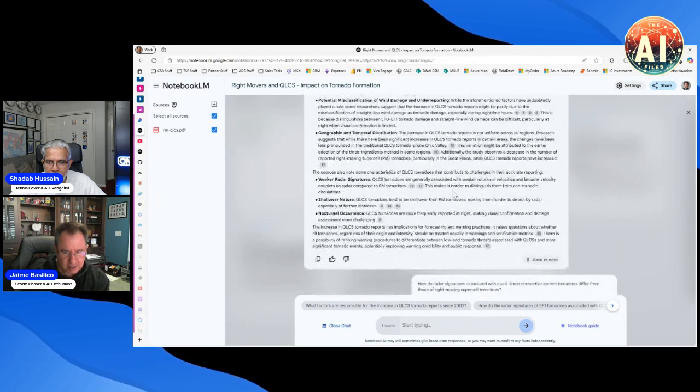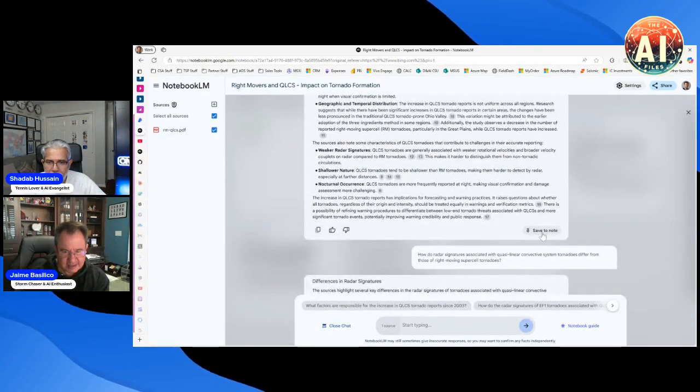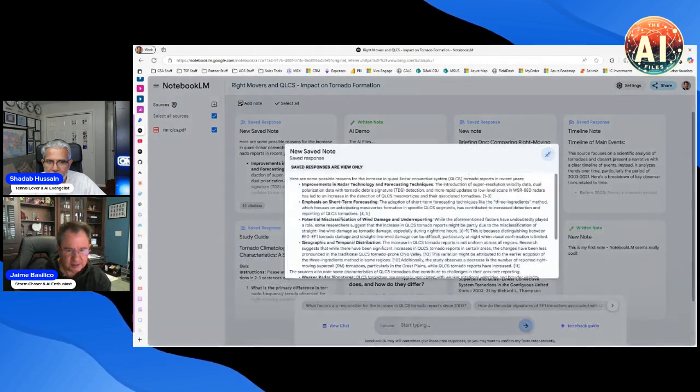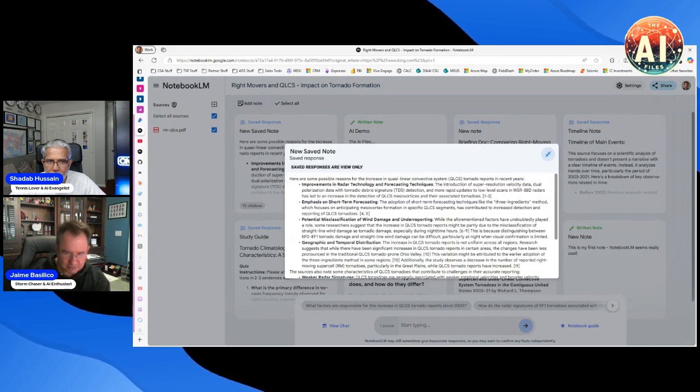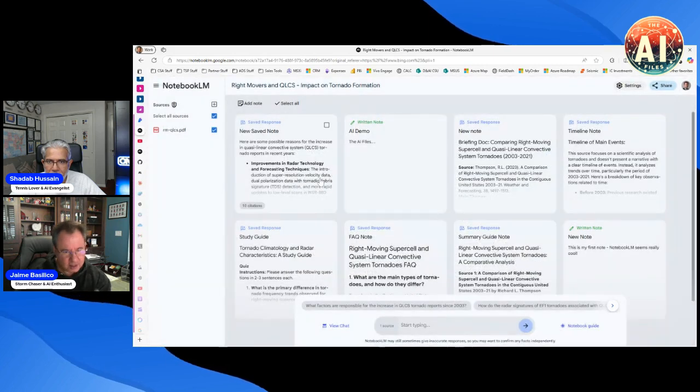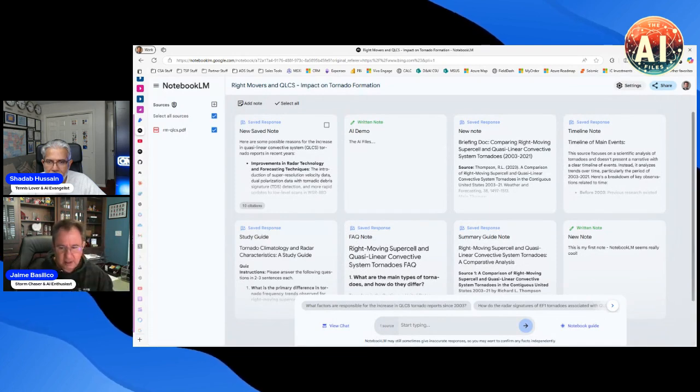If I look at a response, I could say, save this as a note. It goes back and saves it as a new note, and that's exactly what you see here, because I asked it how advances in radar technology are helping to discern these different systems in terms of tornado genesis. I could save my prompt. So again, this becomes a living, breathing document that I can read and work with.